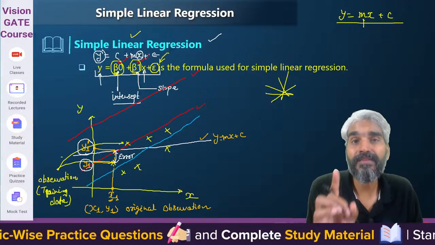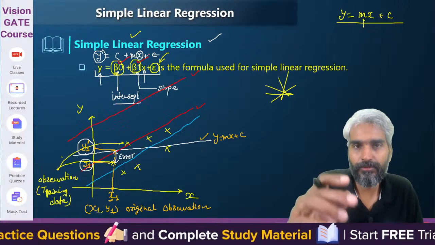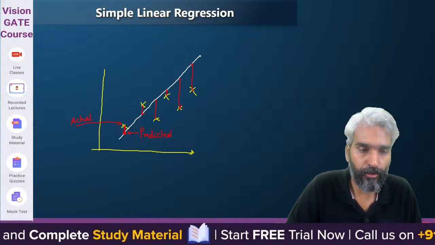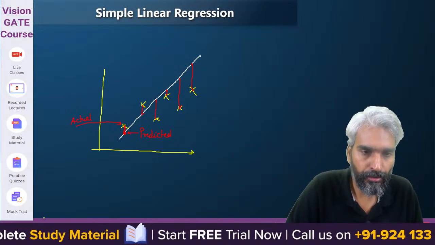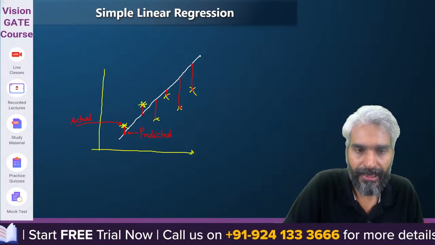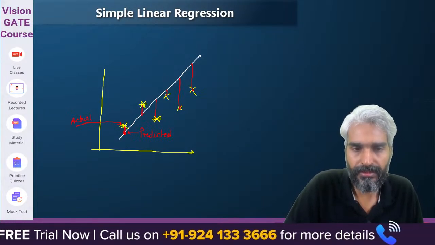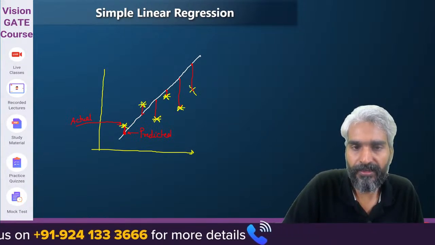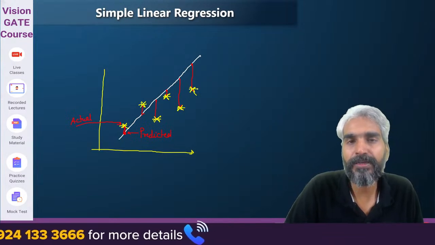The line is something else. You are just trying to fit the given data. These yellow crosses are the actual data set, and you are just trying to fit this data set with a line.